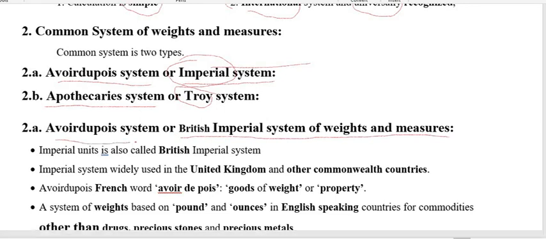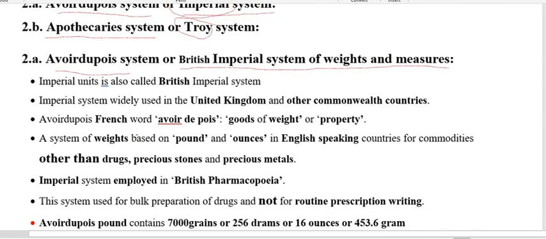The word Avoirdupois is derived from a French word. Avoirdupois means goods of weight, or property. This is the meaning of Avoirdupois.